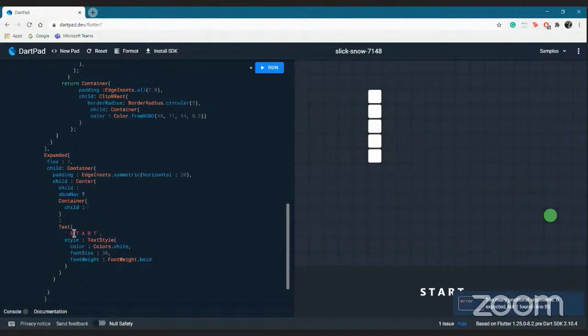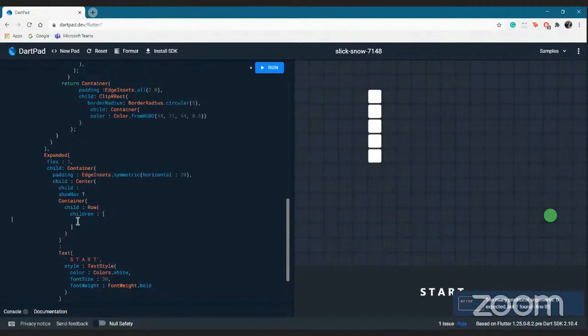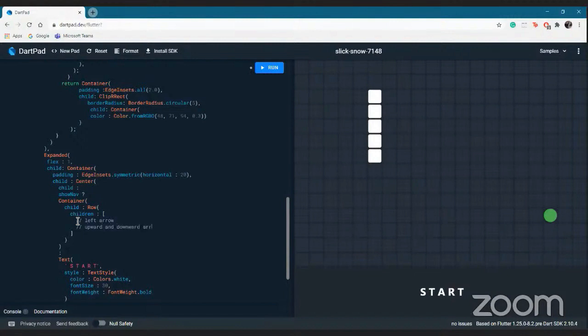Even in the row there are children, and my first one will be a left arrow, which I'll write the code for soon. The second one will be for my upward and downward arrows, and the third one will again be for the right arrow. So yeah, this will be the basic containers of that row.